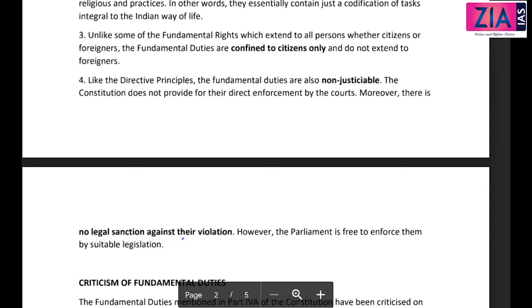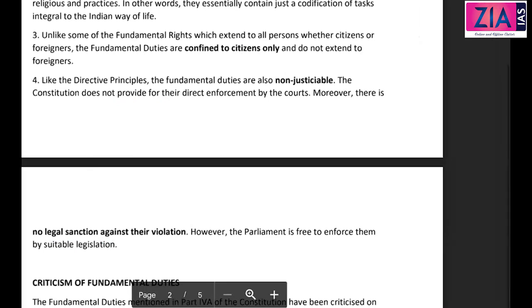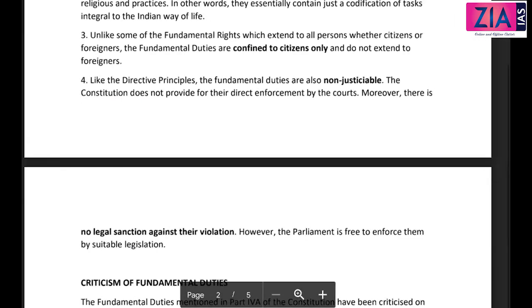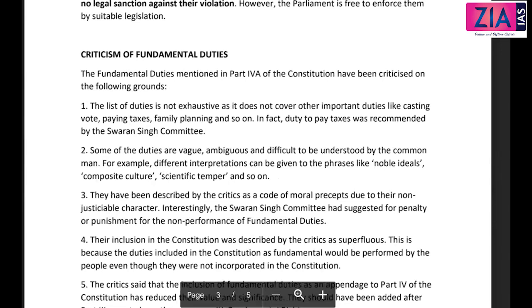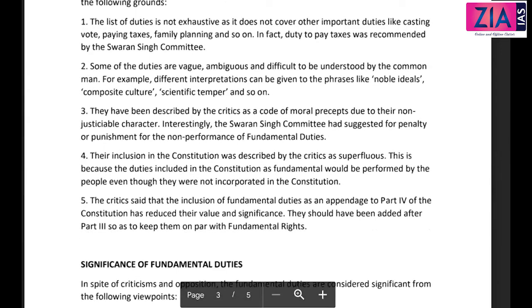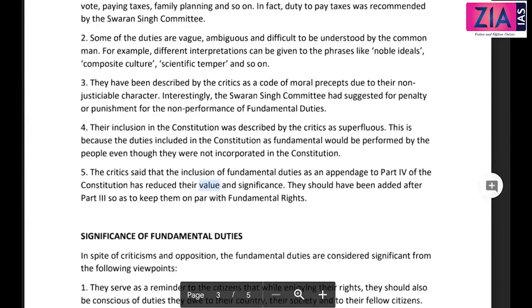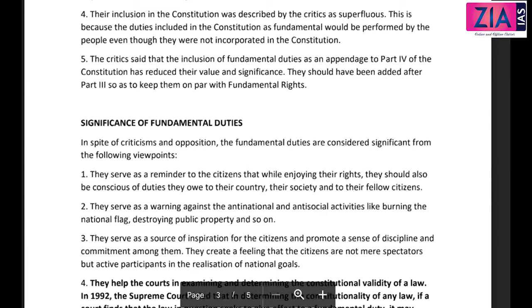So these are the features, and these are like the criticisms also. Then what is the point in giving this, right? If it is non-justiciable and there is no legal sanction, who's going to follow this? So that itself is actually going to be the criticism, right? I don't think we need to discuss the criticism here. You can just go through that.